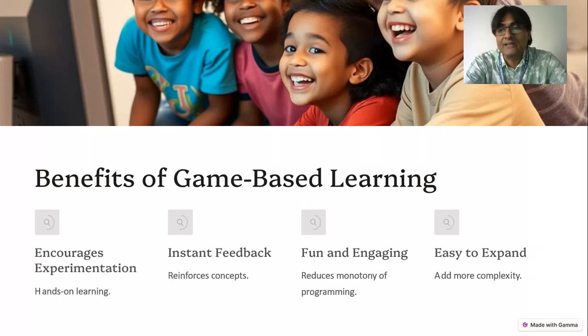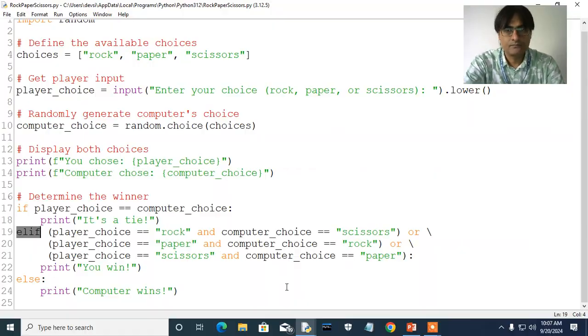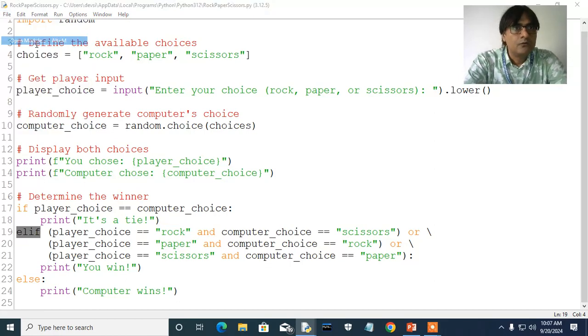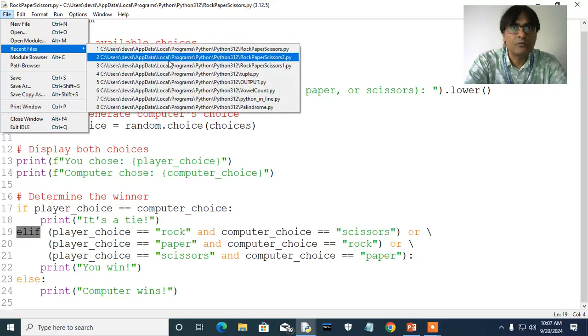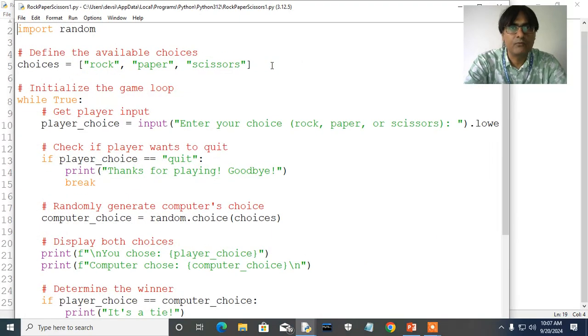And we can easily expand. We can add more complexity in the game. Let's see how we can add more complexity in the rock, paper, scissors game that I have just done. So the next version of the rock, paper, scissors game is this one. Let me run this code.